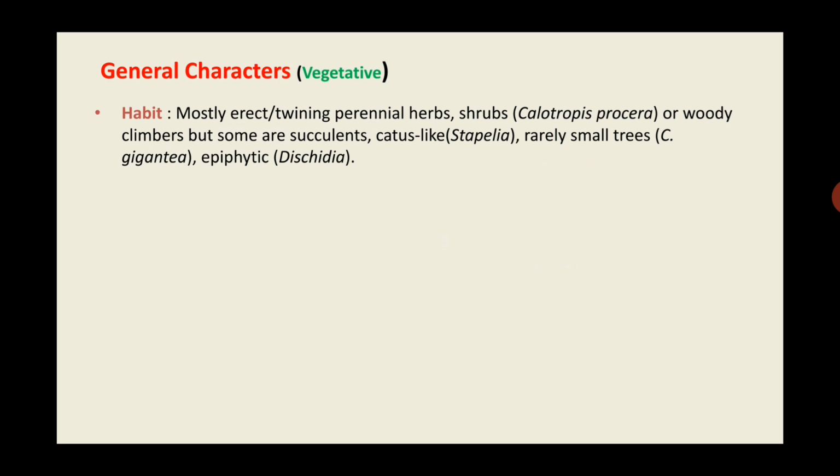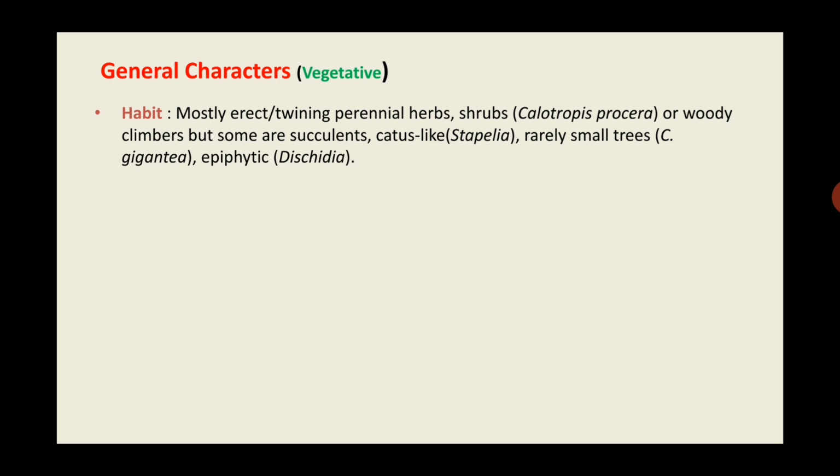First of all, habit. Family Asclepiadaceae comprises mostly erect or twining perennial herbs. Friends, in this family you will find mostly the perennial herbs which are having erect or twining type of habit. Erect means the plants which are growing upright, and twining means the plants are climbing with the help of other objects or plants. Then there are shrubs, for example Calotropis procera, or woody climbers, but some are succulents.